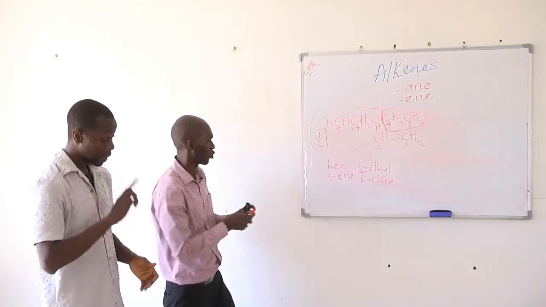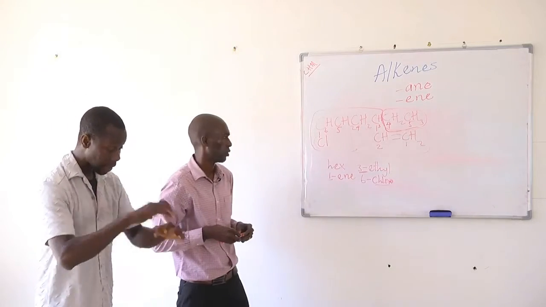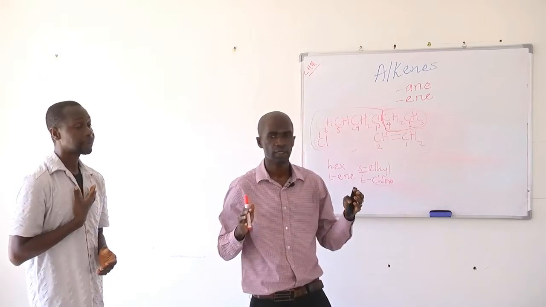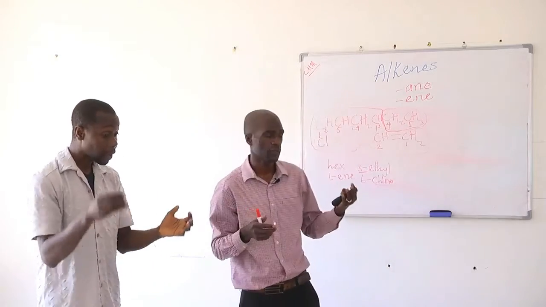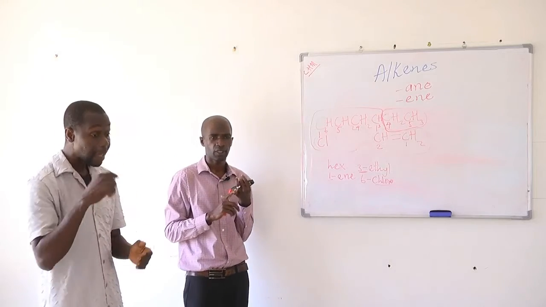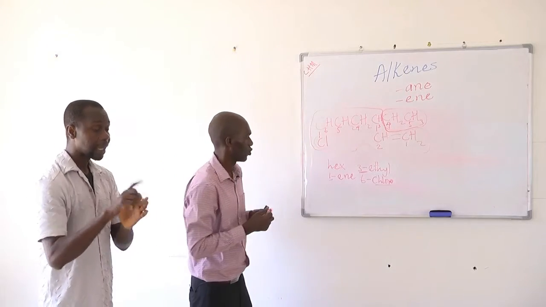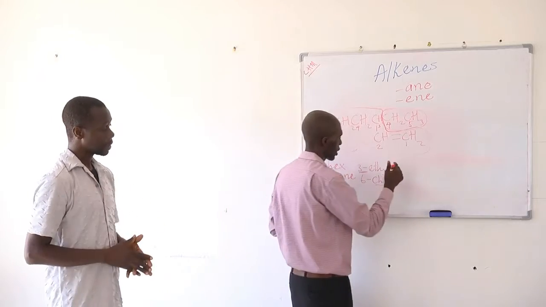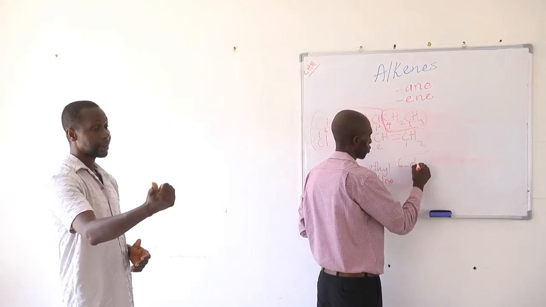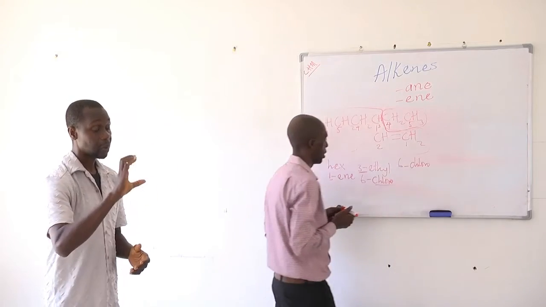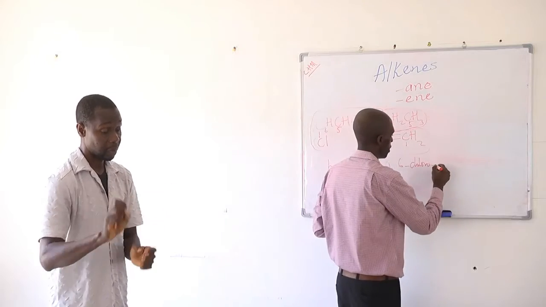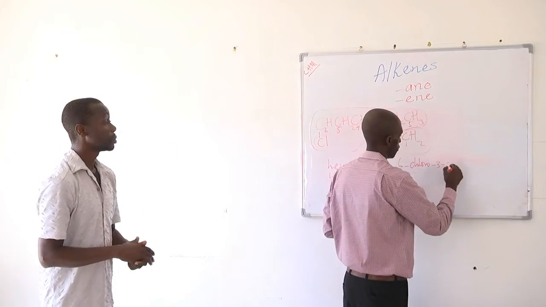Now let's try to put this together to give a name to this compound. So how do we do that? If you have substituents which include both organic and inorganic, you name the inorganic first, then the organic. So how do we name this? We're going to start with the chloro. And what is the position of chloro? It is 6. So we'll have 6 chloro. And then what is the other substituent here? It is an ethyl group, which is on carbon number 3. 3 ethyl.